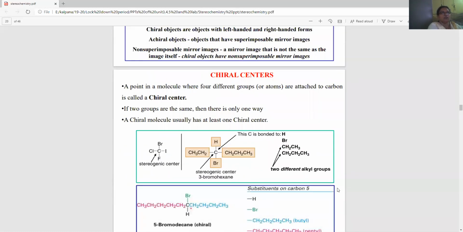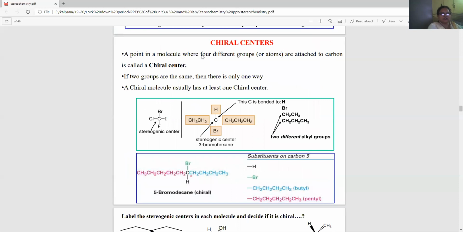Now, a point in a molecule where 4 different functional groups are attached to the carbon is called a chiral center. If 2 groups are the same, then it is not a chiral center. A chiral molecule usually has at least one chiral center. So if the compound has at least one chiral center, then it is said to be a chiral molecule. You have the examples given here.